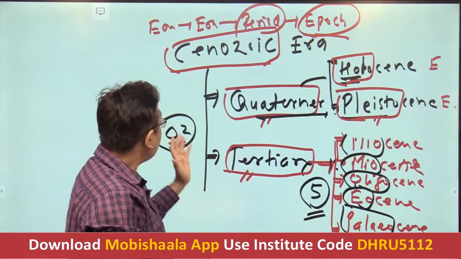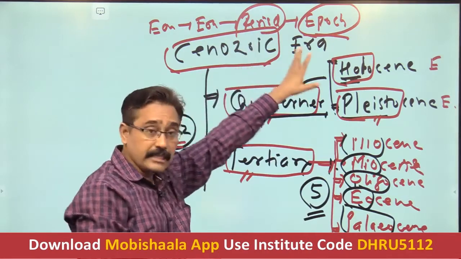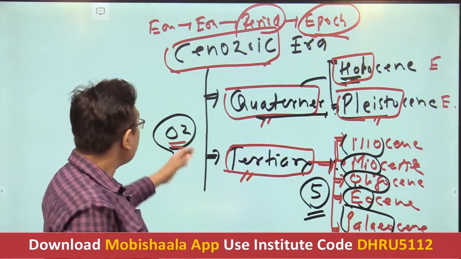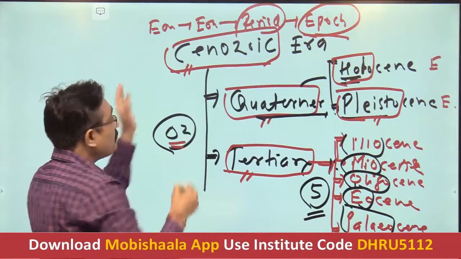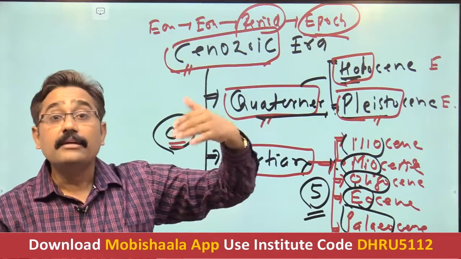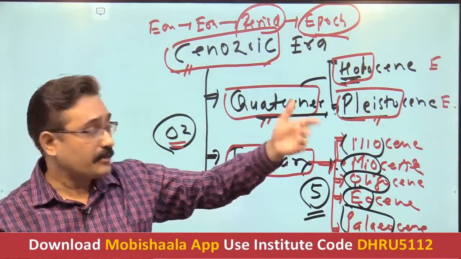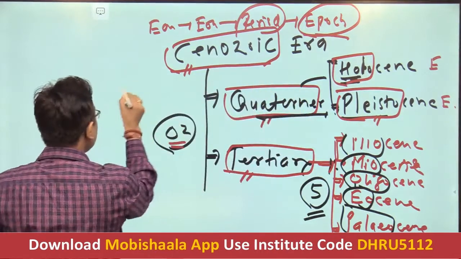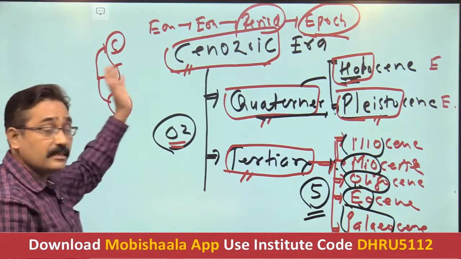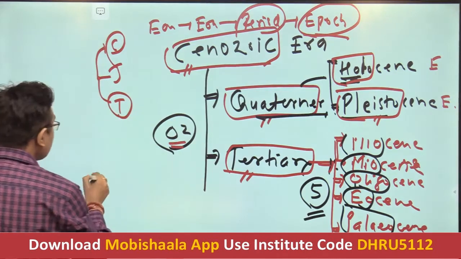So students, as far as epochs are concerned, we have seen that we further divide the periods into epochs. These are the periods of the Cenozoic era, but prior to that we have also seen the Mesozoic era. Mesozoic era comprises which periods? Triassic, Jurassic and Cretaceous. Haven't we seen? These are the three periods of the Mesozoic era, and prior to that we have seen the very first.